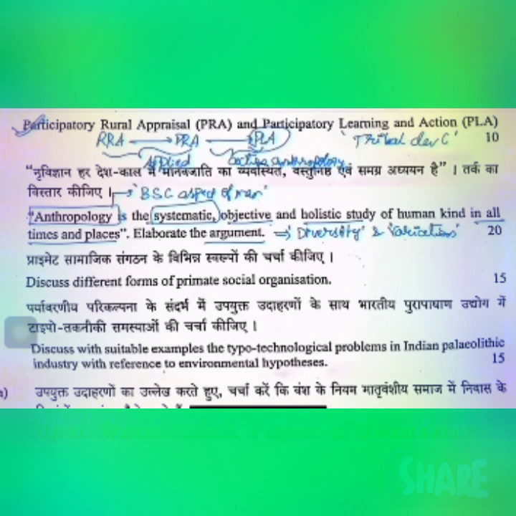Apart from that, when you talk about anthropology as a subject being systematic, we can talk about the different methods that are used. That might be the synchronic approach, that might be the diachronic approach, which is what is called the historic approach, or that might be the comparative approach, or we can even talk about Kenneth Pike's theory of the emic and etic view. All these are making the subject systematic, objective, and holistic, right? Which can be discussed, which can be talked about, right?